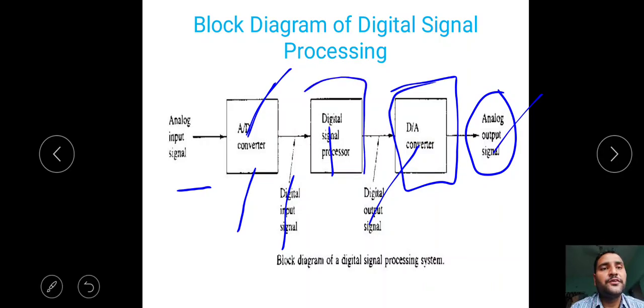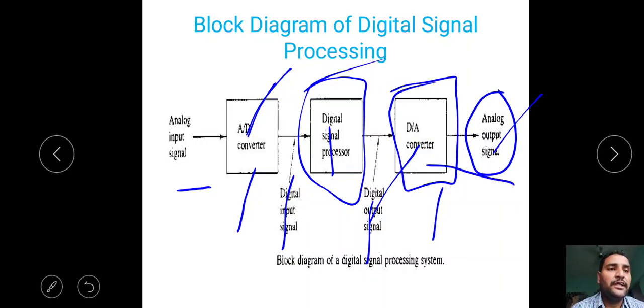Then give it to our circuits, whatever the process we have, Intel, whatever process systems, whatever we have, we should give it directly. Then we get direct output that must be shown on screen. There is no need of D to A converter. If for suppose we require that signal on CRO, since CRO is an analog output device, we have to convert D to A, again we get analog output signal. Complexity is high in DSP, but all the processors nowadays are digital. That's why we should go for digital signal processing.